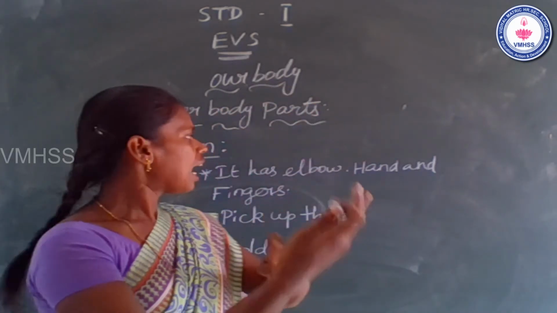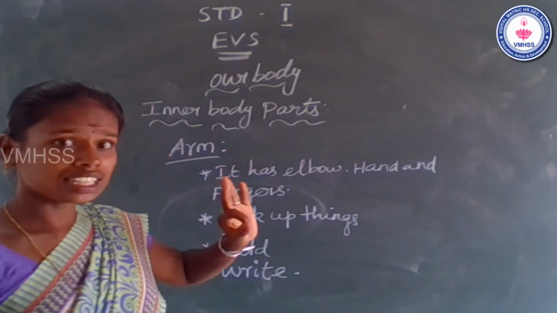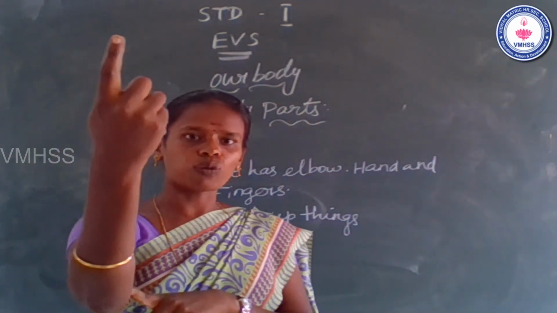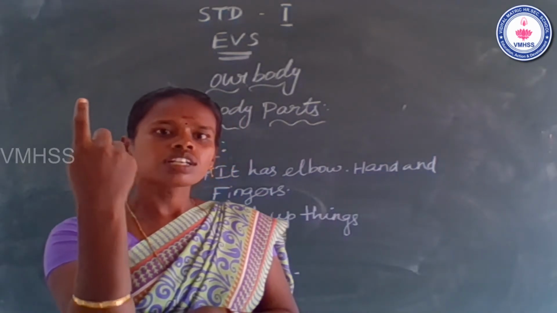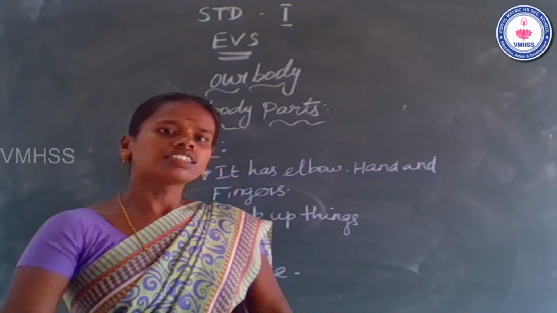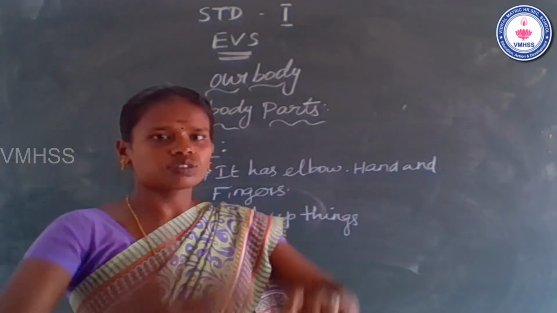hand, and fingers. It has three parts. First one is elbow. Second one is hand. Third one is fingers. Okay?